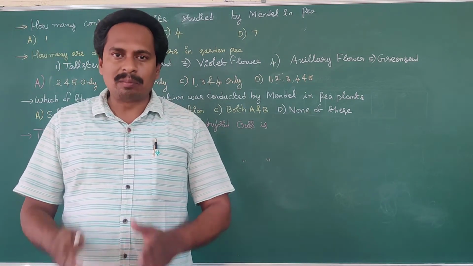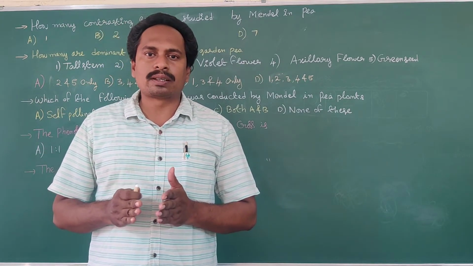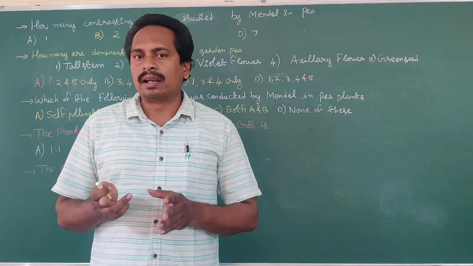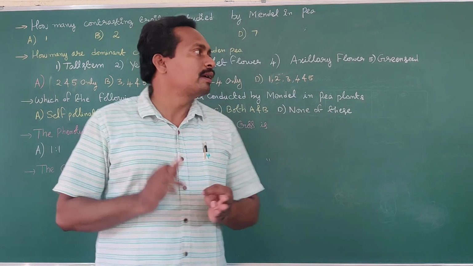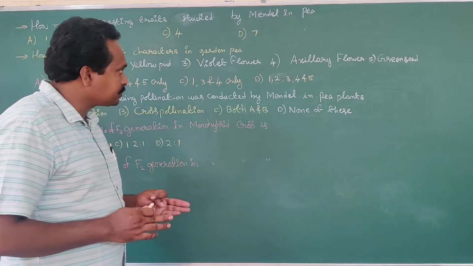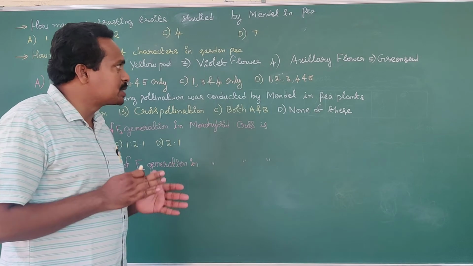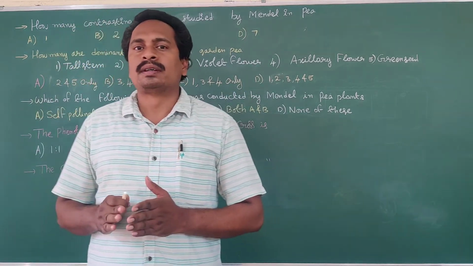Regarding the stem height in pea plant, what are the alternative characters? Tall stem, dwarf stem. That is one of the contrasting traits. Regarding the position of flower, axillary and terminal.